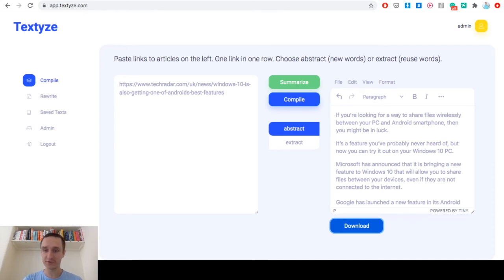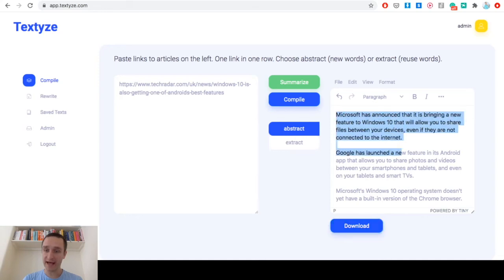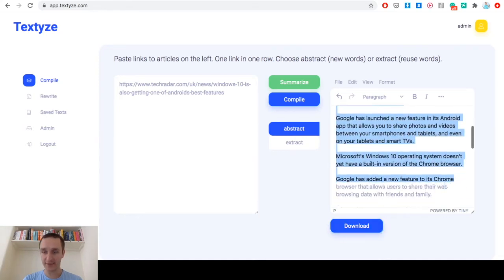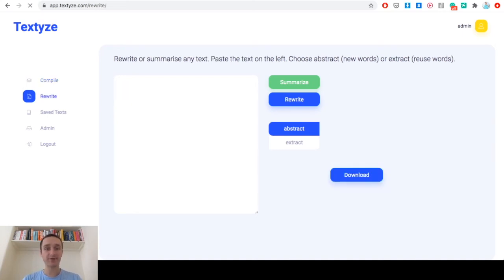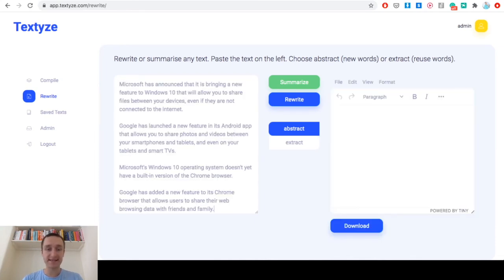So this is what I wanted to show you. Another thing is I will copy part of that to have the text and then go to rewrite. Rewrite allows me to actually paste longer text, and basically the idea is that I use this text then to do exactly the same thing. The difference between rewrite and compile is that in compile you give a link, in rewrite you give the whole text, but the same functionality works here.